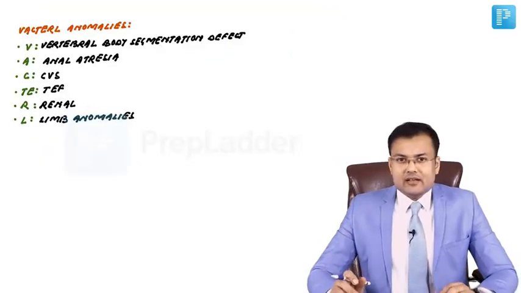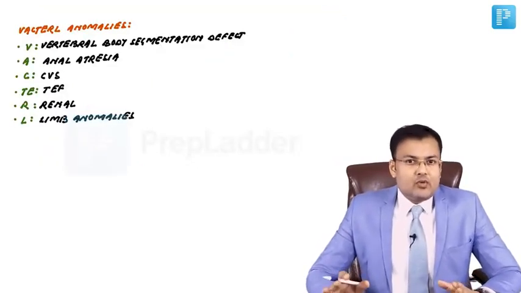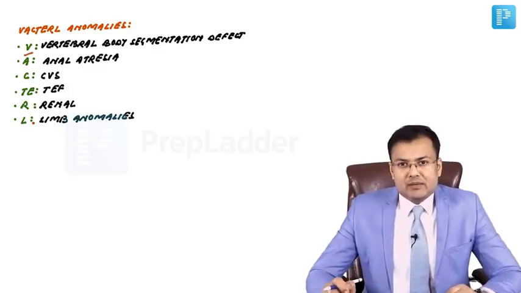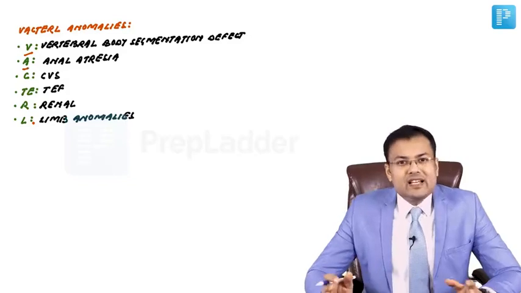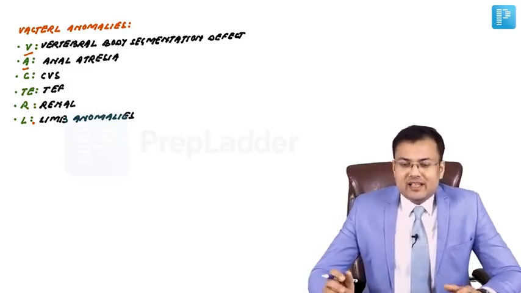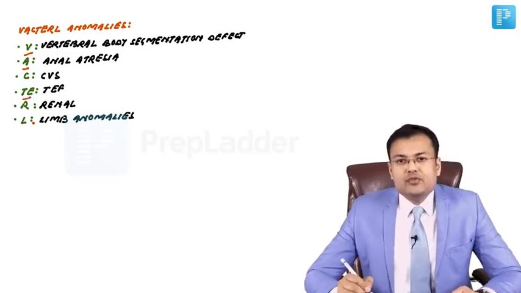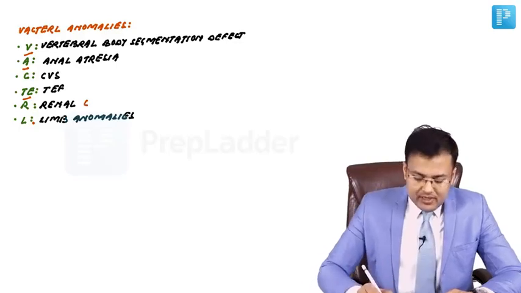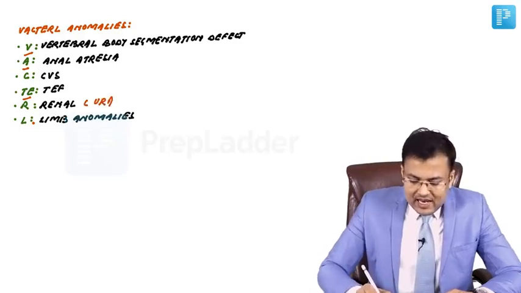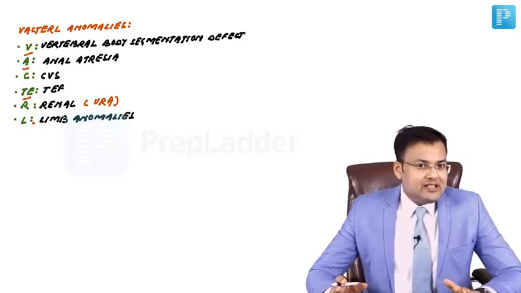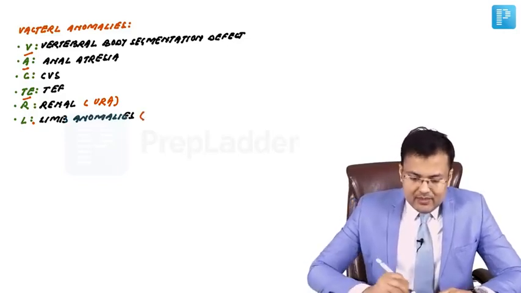There is one association of tracheoesophageal fistula, and those anomalies are known as VACTERL anomalies. So in TEF, VACTERL anomalies are associated. What are the components? V, that is vertebral body segmentation defects. A, that is anal atresia. C, cardiovascular abnormalities. TE, that is tracheoesophageal fistula. R, renal abnormalities. And what's the problem here? Unilateral renal agenesis.